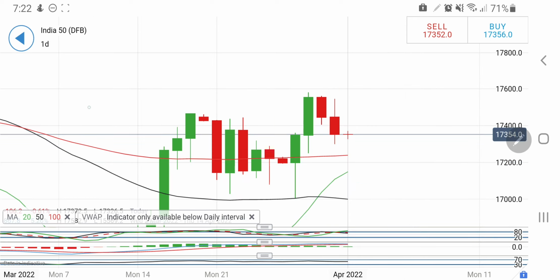See Nifty on the daily charts, you can find the support at 17,200 is very much in existence, and it is trying to trade between this. See, lower highs and higher lows is what we can see here.